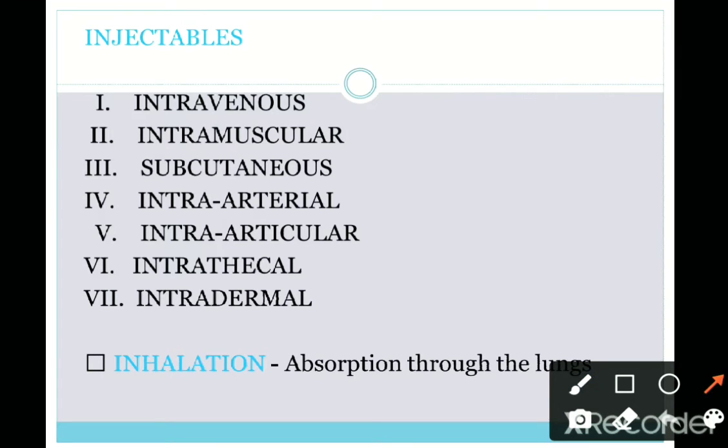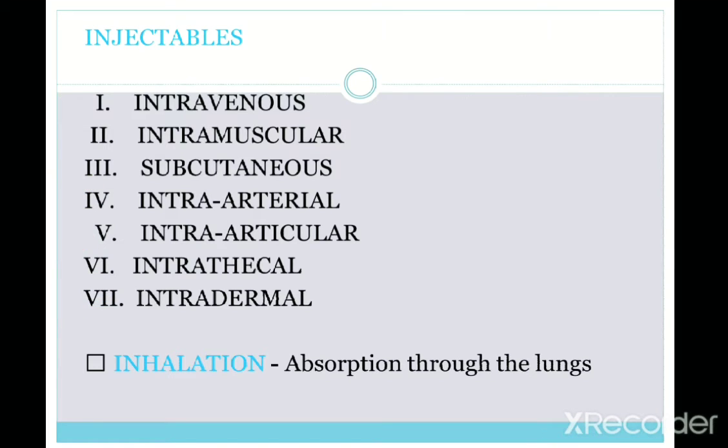First one is intravenous, then intramuscular, subcutaneous, intra-arterial, intra-articular, intrathecal, intradermal, and one more very important thing, that is inhalations, which are absorbed through the lungs.